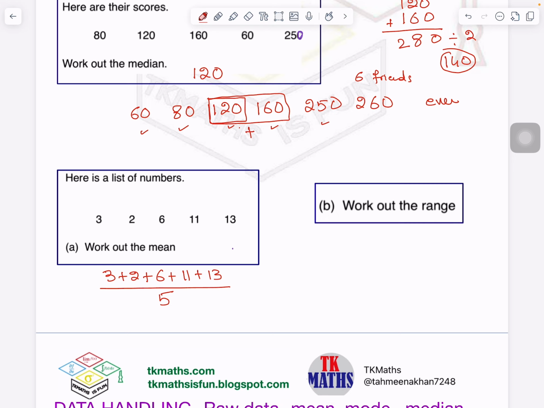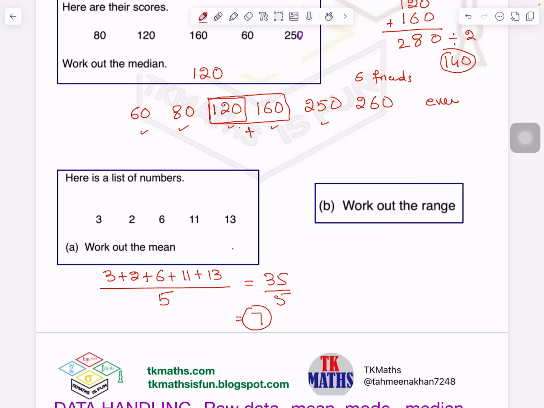So let me use the calculator here. 3 plus 2 is 5. 5 plus 6 is 11. 11 plus 11 is 22. And then plus 13 is 35. So 35 divided by 5 is what? 7. So your mean is 7.